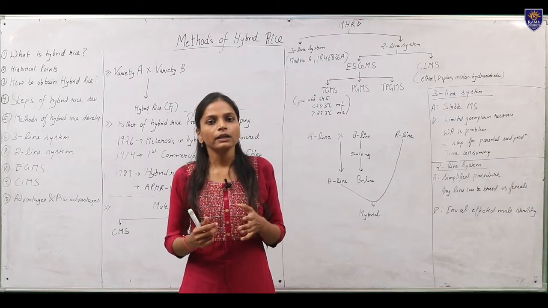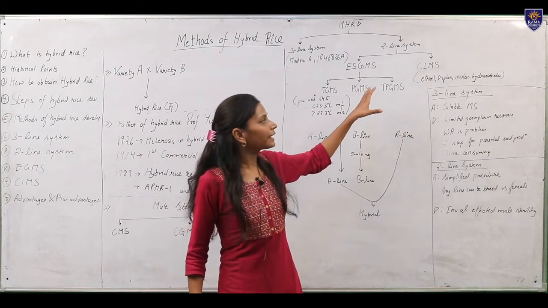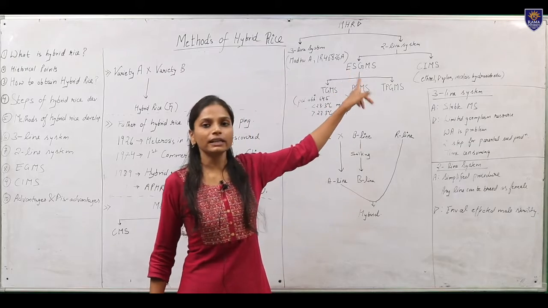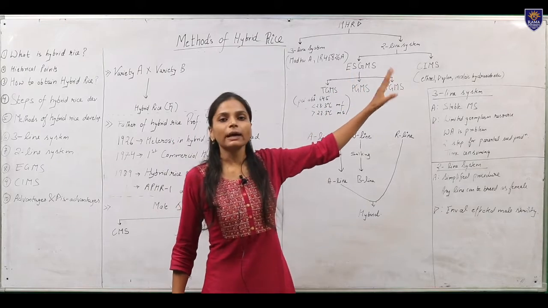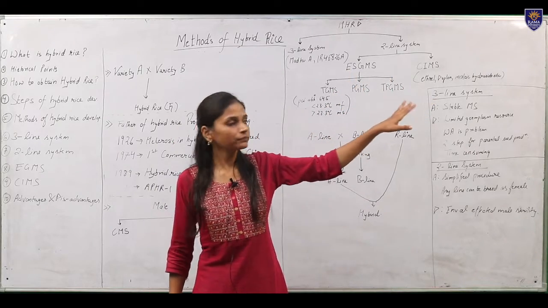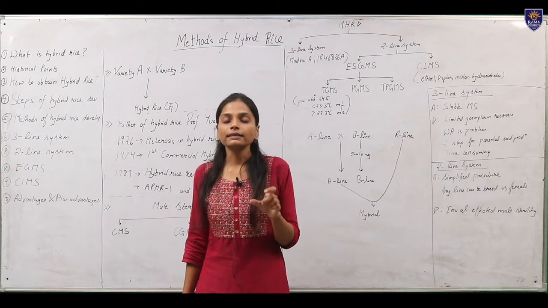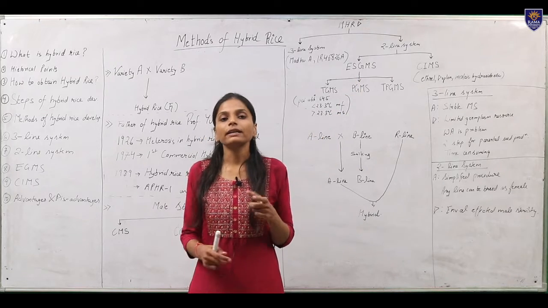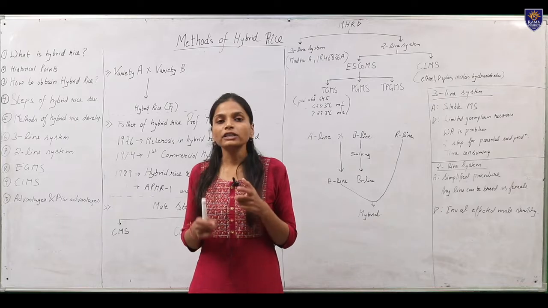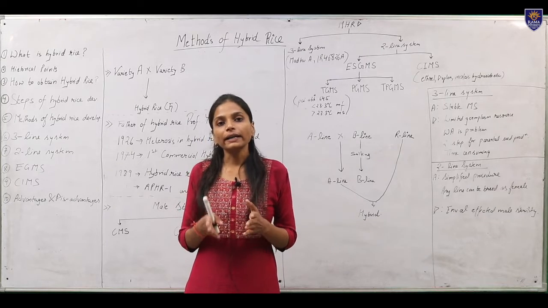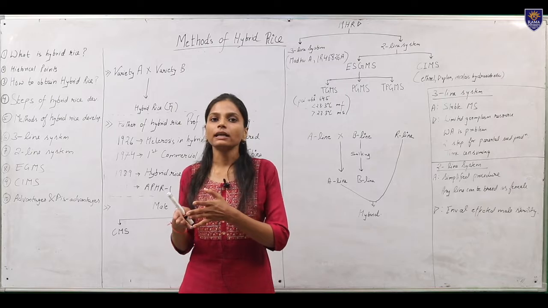maintain itself. So the 2-line system is again further divided into 2 categories, that is environment sensitive genetic male sterility and chemically induced male sterility. Environment sensitive genetic male sterility is the male sterility which is governed by recessive genes which work as male sterile or male fertile depending on the type of environmental condition.